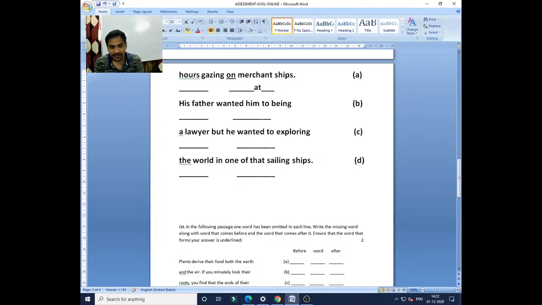His father wanted him to be a lawyer, but he wanted to exploring. His father wanted him to be... What is the mistake in column number B? His father wanted him to be.